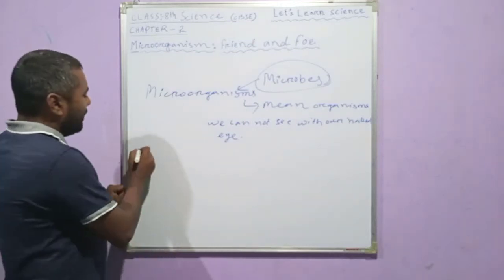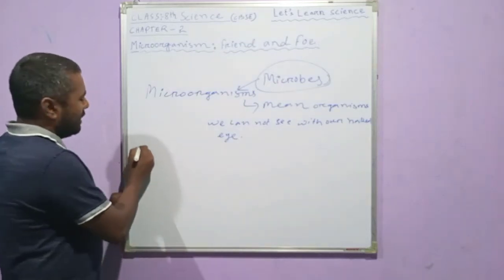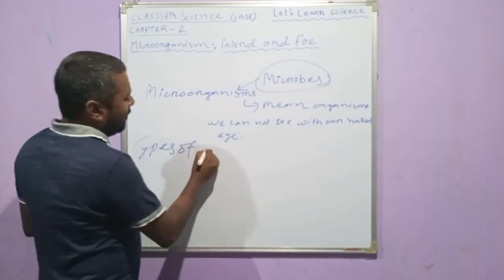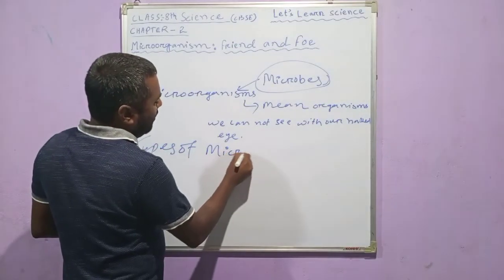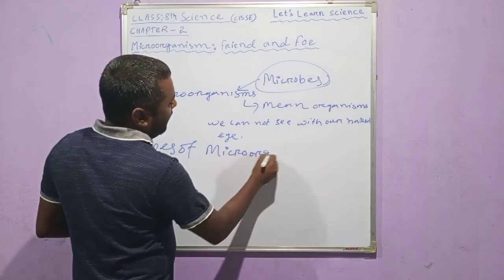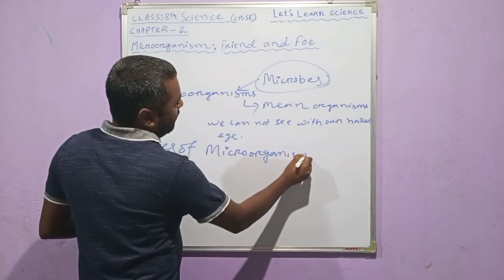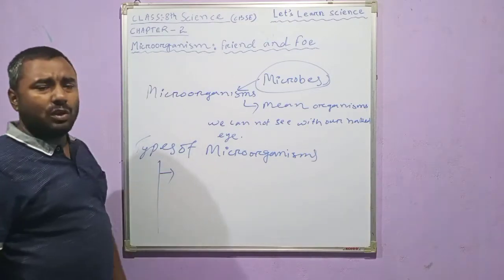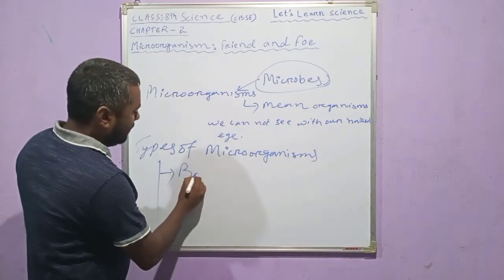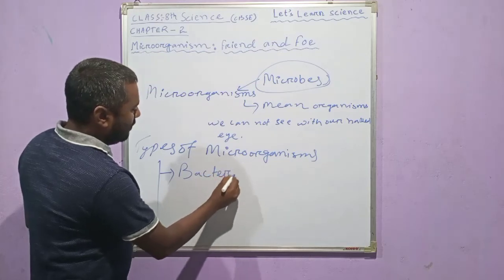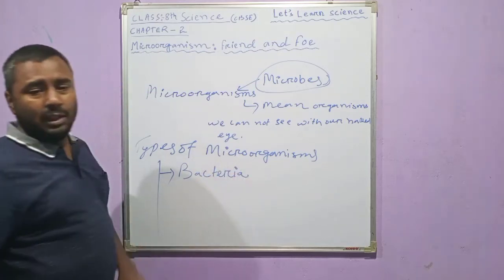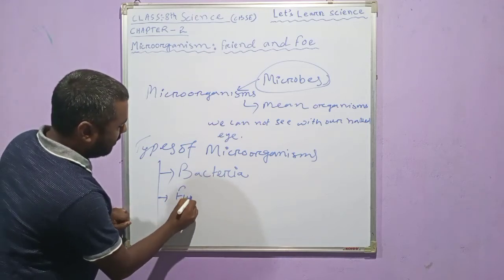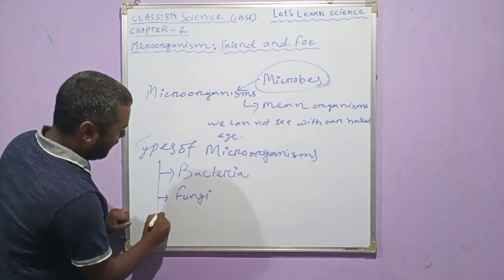Next we will see the various types of microorganisms. What are their various types? First one is bacteria. Then fungi.